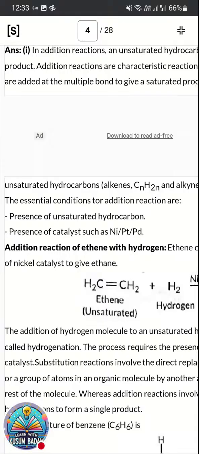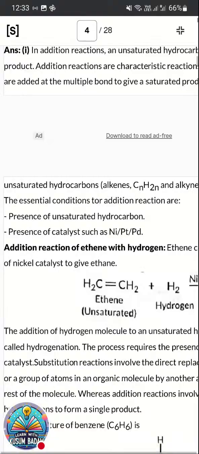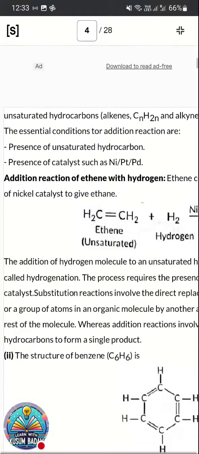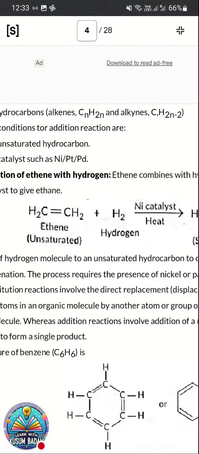First one, presence of unsaturated hydrocarbon. There must be an unsaturated hydrocarbon. And the second condition, presence of a catalyst. Addition reaction always takes place in presence of a catalyst like nickel, platinum or palladium. Addition reaction of ethene with hydrogen.